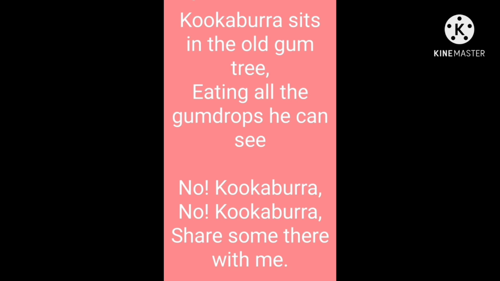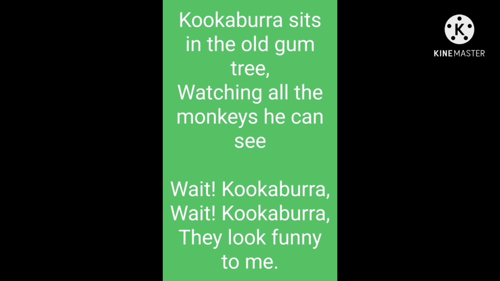No, Kookaburra, no, Kookaburra, share some there with me. Kookaburra sits in the old gum tree, watching all the monkeys he can see. Wait, Kookaburra, wait, Kookaburra, they look funny to me.